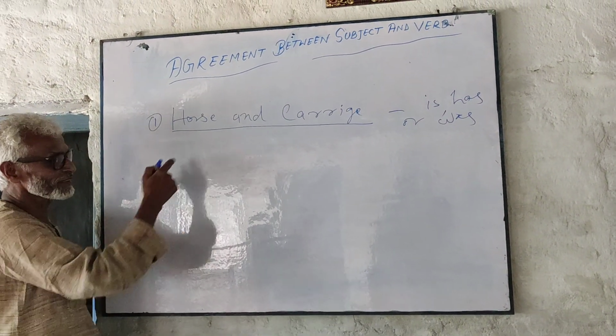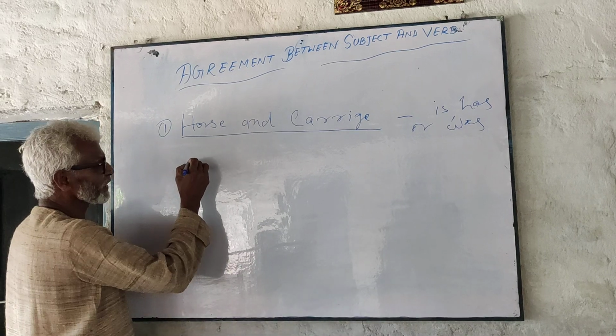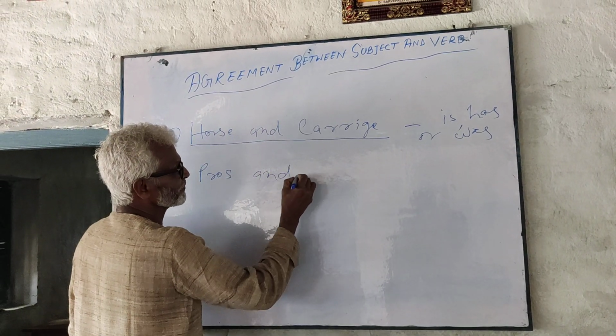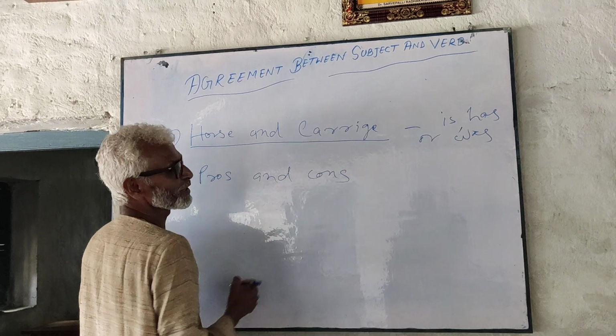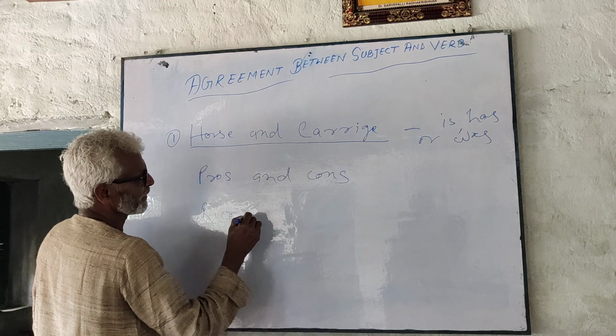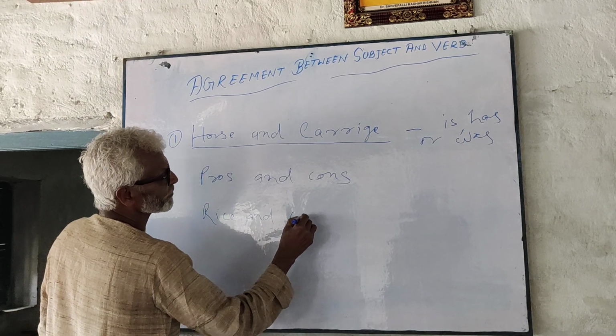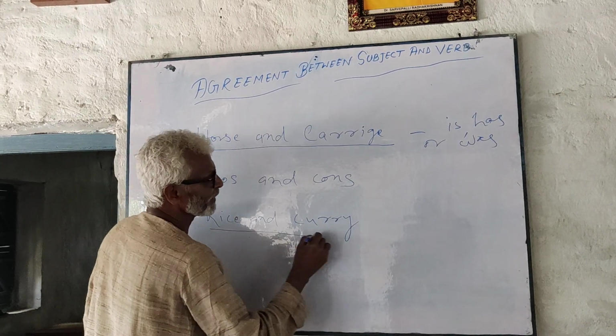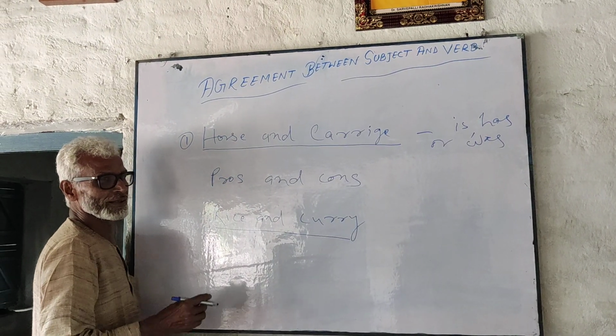Again, such kinds of pair, pros and cons, it is a phrase. Pros and cons is also singular. Rice and curry. Curry is a kind of food, singular food.